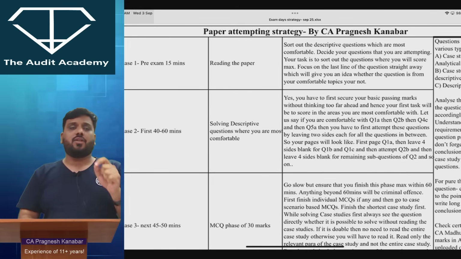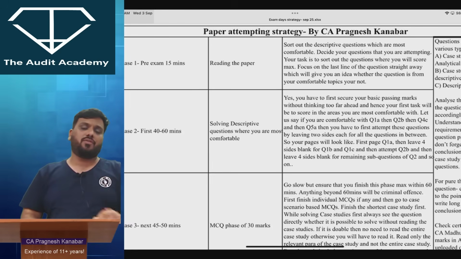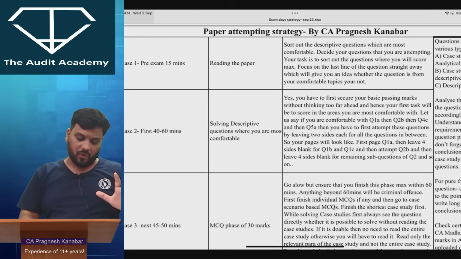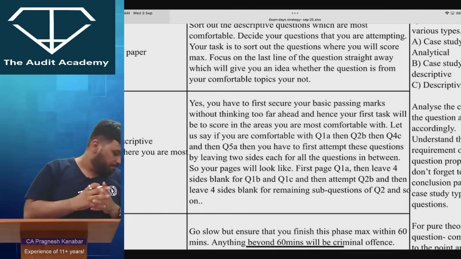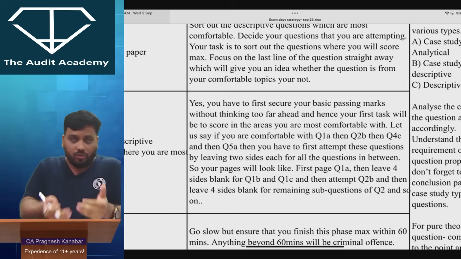In this phase you will only attempt the descriptive questions where you are super confident, because your first basic task is to secure your basic passing marks. I have also given how you can attempt.